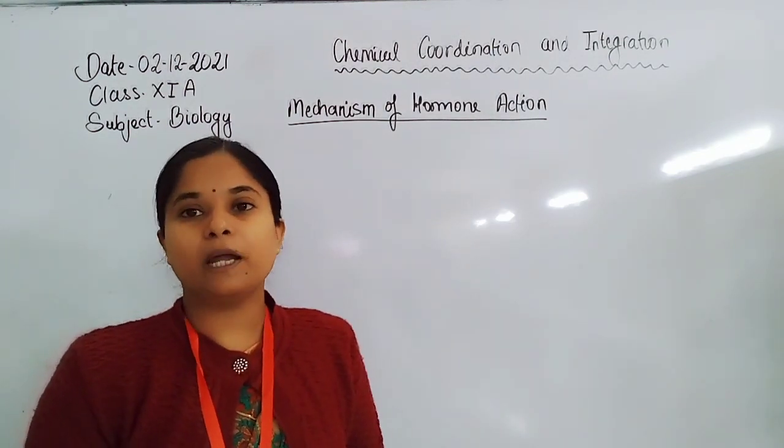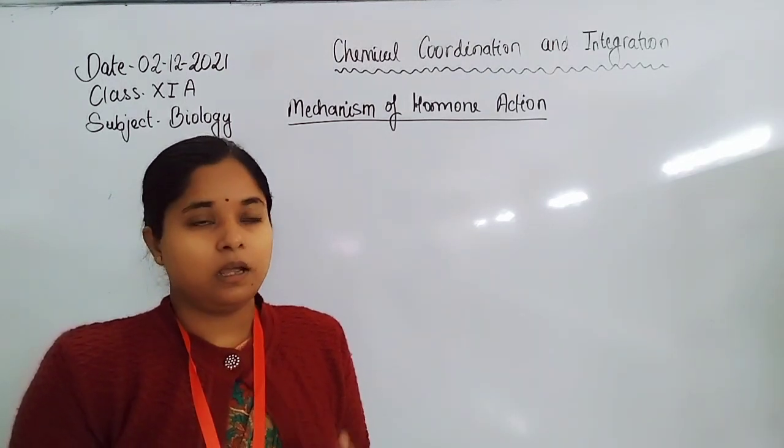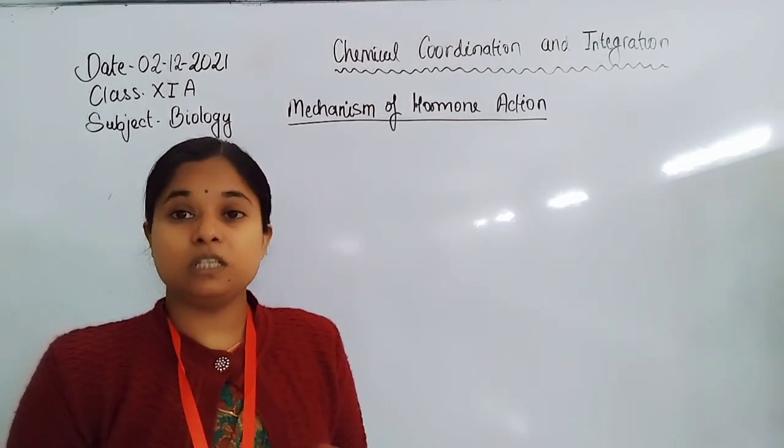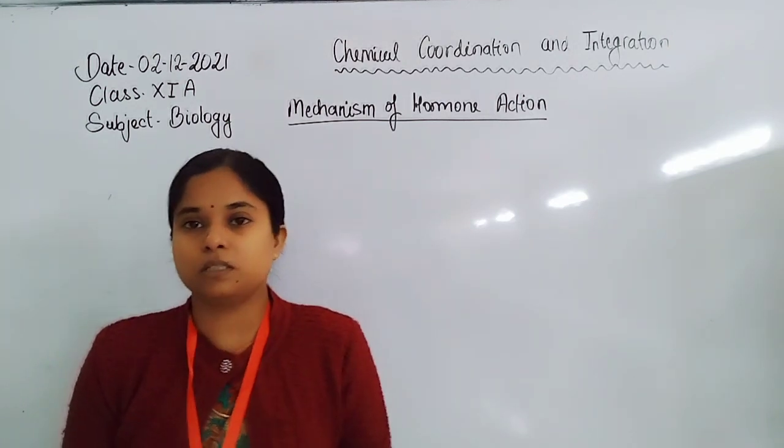There are two kinds of hormones, and for these hormones, two kinds of receptors are present, inside or outside the cell.